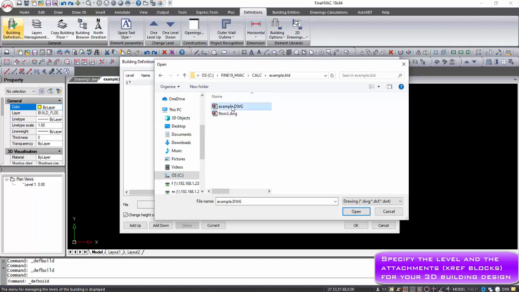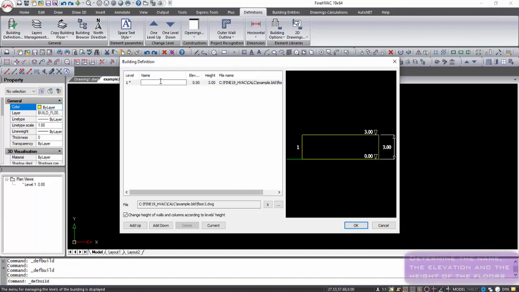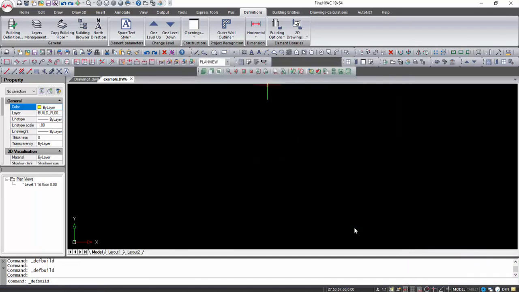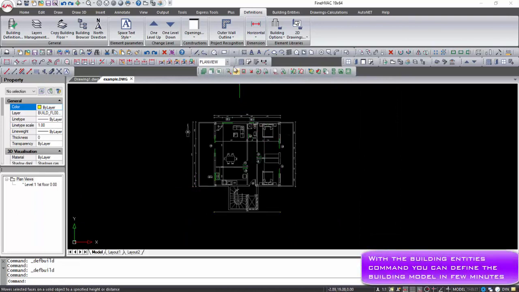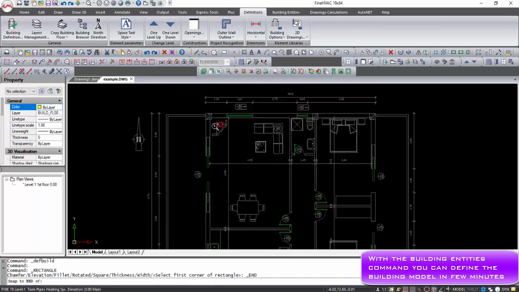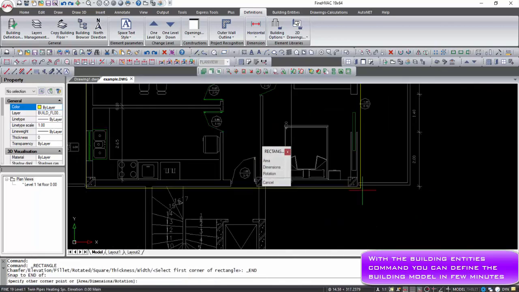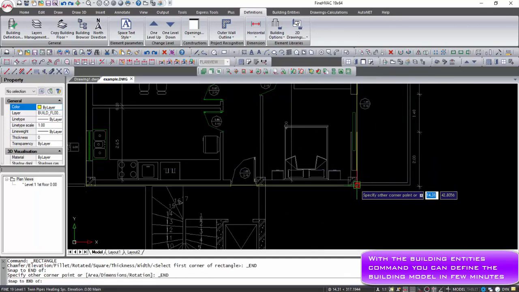As soon as you select the building definition command, the levels management menu appears. On this screen, the levels of the project building are defined, which means that you have to determine the level, height, elevation, name, and the corresponding architectural drawing of each building floor. Architectural drawing includes all the facilities required to insert building entities, such as walls, columns, openings, etc., as well as heating and cooling design calculation.